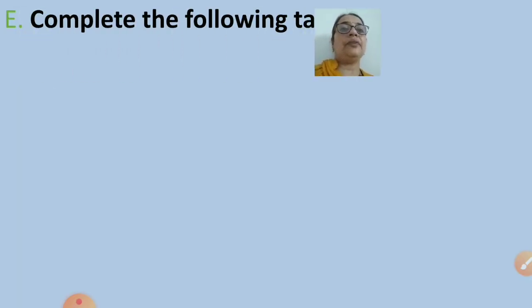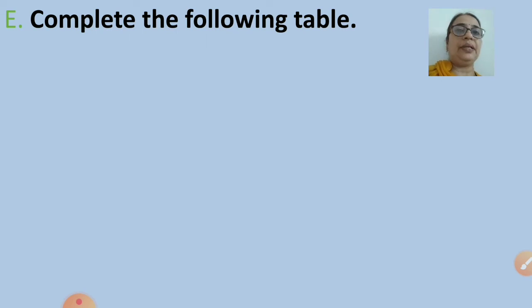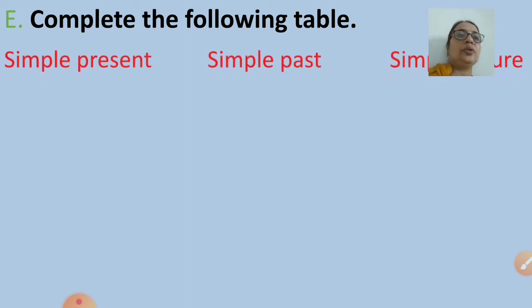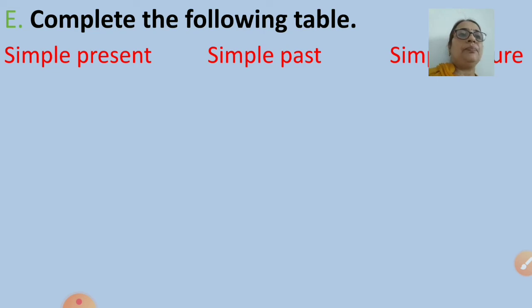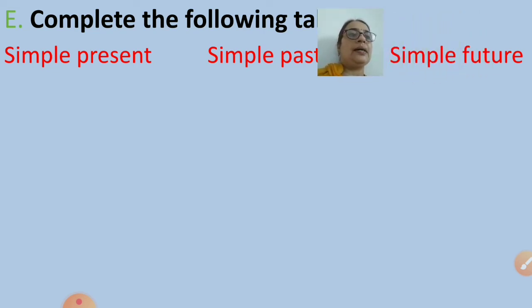Now we have to complete the table. One table is given, children. See on your page number 52, activity E. Complete the following table. Here also three headings are given. Simple present, simple past and simple future tense. Now all of you have understood the simple present tense, simple past tense and simple future tense. So you will enjoy this and very quickly you are going to give me the answers also.